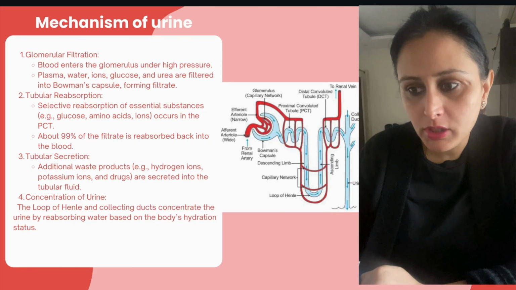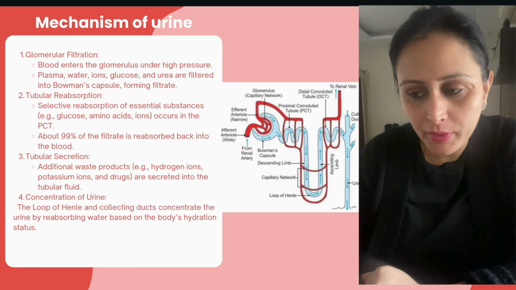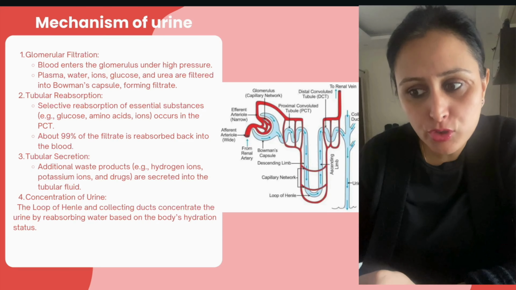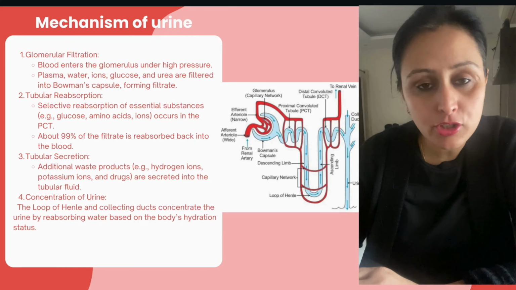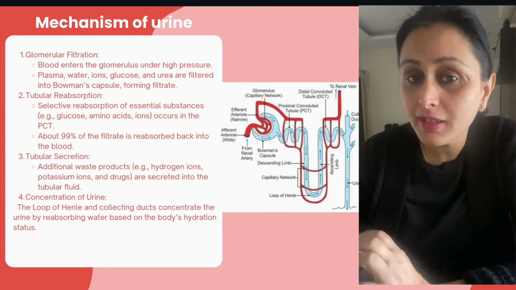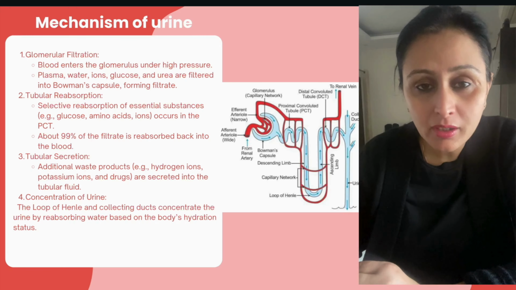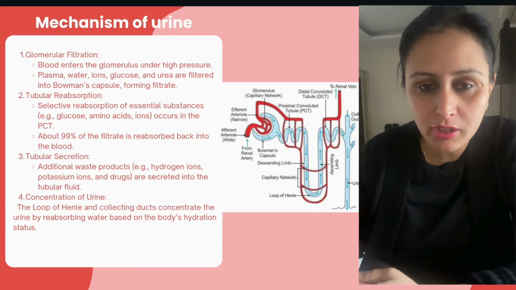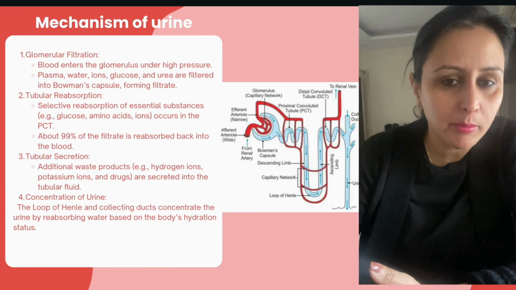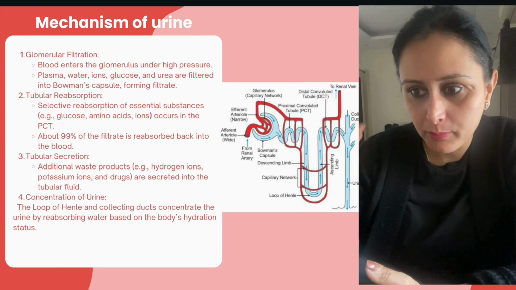उसके बाद आता है tubular secretion, जहाँ पे additional waste products जो कि हाइड्रोजन आयन, पोटेशियम आयन और ड्रग्स are secreted into the tubular fluid, जिससे कि pH मेंटेन होता है और जिससे कि ion exchange होता है, right? When we are talking about the hydrogen and the potassium ion, we know that we are talking about the ion exchange mechanism, right?